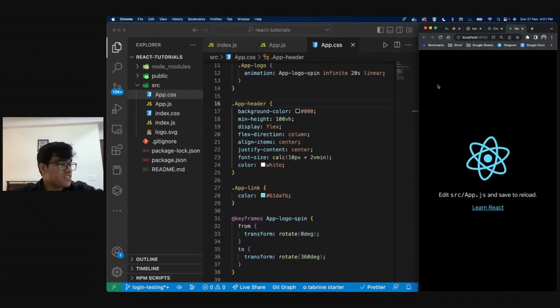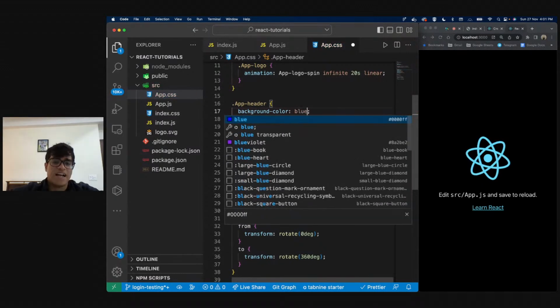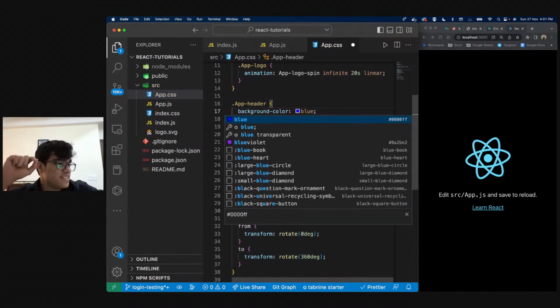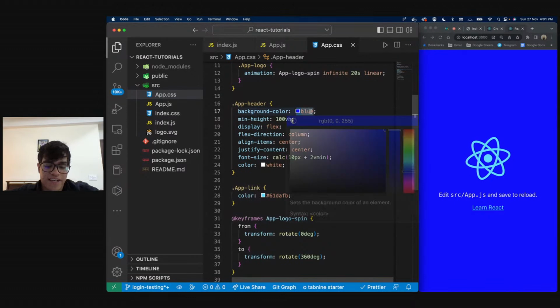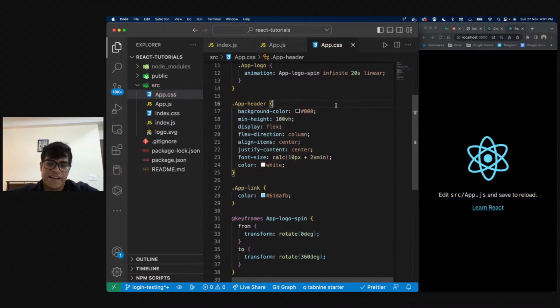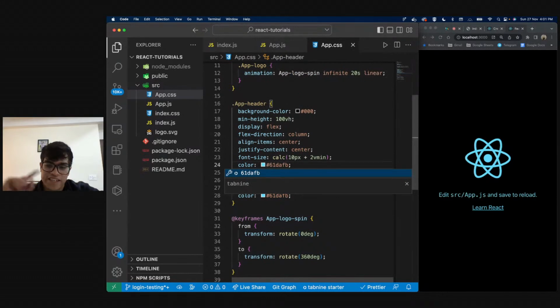As soon as I changed my background color and I just clicked on save, right, my code changed. If I make this blue, as soon as I click on save, as soon as I say command S or control S, as soon as I save my file, my background changed, right? So I'll keep this black, and let's say I want to change the color of the text, right? Let me make this color. As soon as I save it, it gets updated.